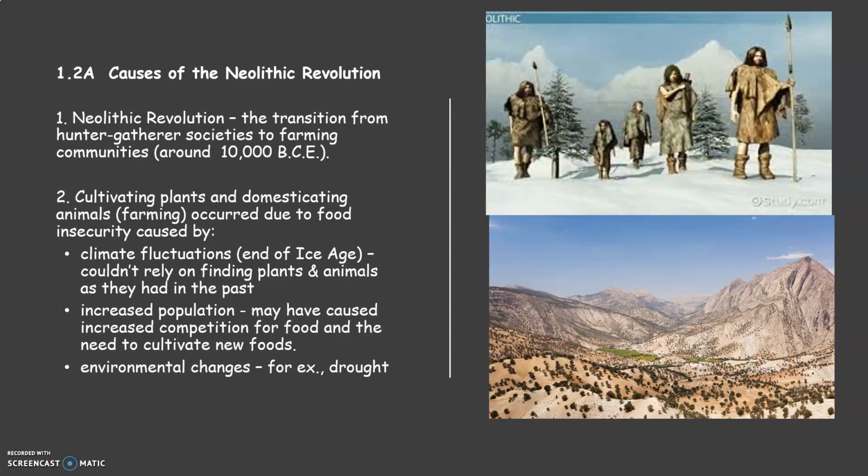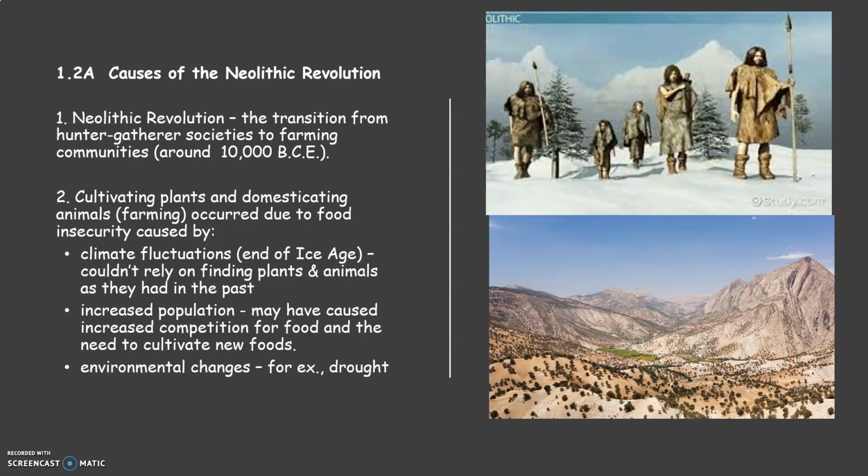So the Neolithic Revolution is that transition from the hunter-gatherer societies that we had during the Paleolithic time to farming communities. And this transition occurred right around 10,000 BCE. The cultivating of plants and the domesticating of animals, so farming, occurred due to people having food insecurity, wondering where their next meal was going to come from. And that food insecurity was caused by several different factors.